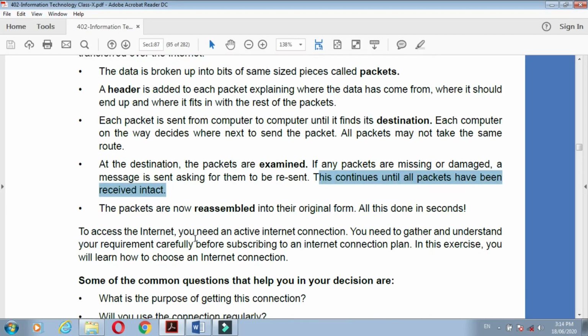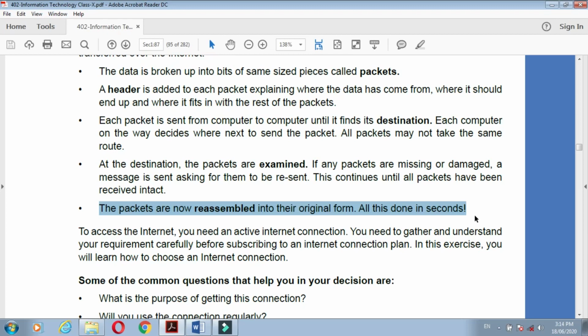In this way the data is transferred from one place to another by networking, and the packets are now reassembled into their original form. All this is done in seconds. How is it possible?